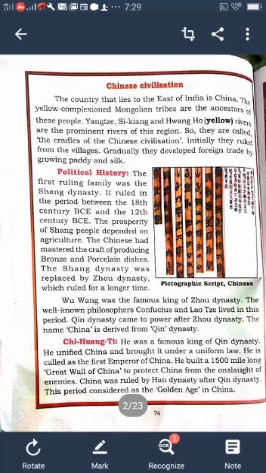Understood, children? So next, fill in the blanks. All of you look at the fill in the blanks. Open page number 75. First one: the trade route between China and Rome was known as Silk Route. Understood? The Chinese wrote in a script, pictographic script. What type of script did they write? Pictographic script. Chinese script is called pictography. Question and answer: On which river bank did Chinese civilization evolve?